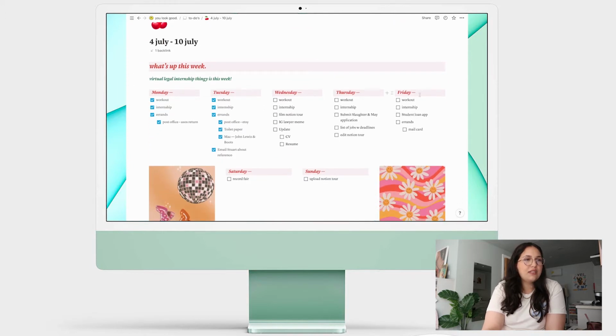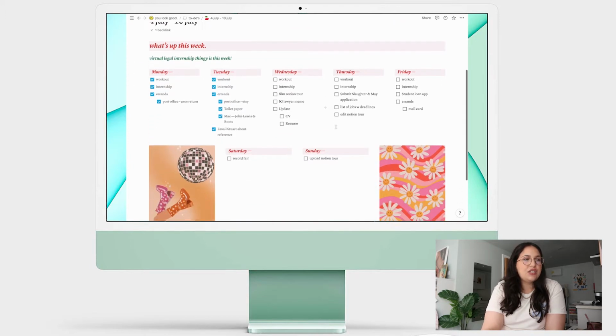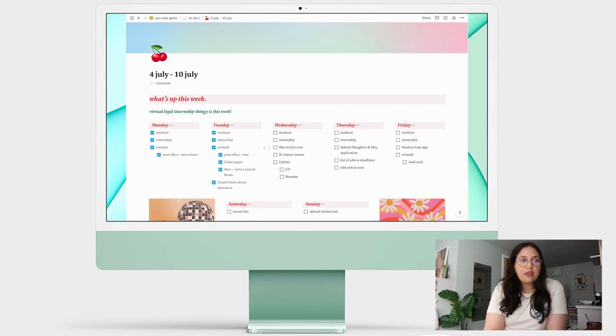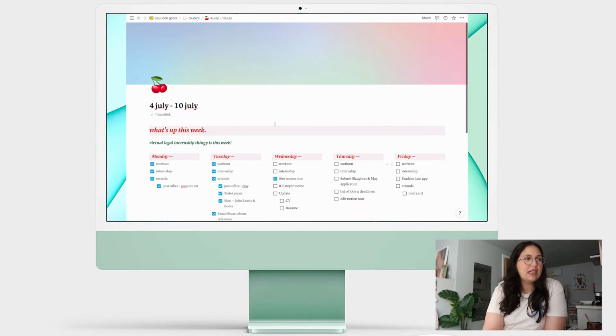So I have days of the week, all the things that I need to do, and then these cute little photos I found on Pinterest. I'm filming the Notion tour right now. We can check that off. So that's kind of what goes on here.